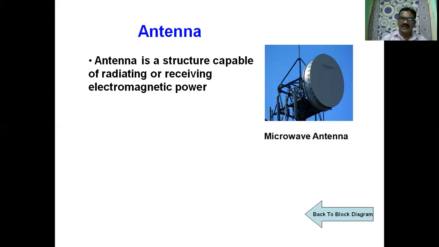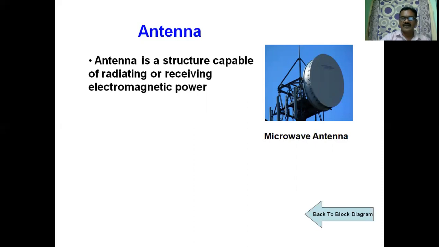When the antenna is connected to a transmitter, the electrical signal coming from the transmitter is converted into electromagnetic waves by using this antenna. The same antenna can be used as a receiving antenna at the receiving end, but the basic difference is that when an antenna is connected to the receiver, it converts electromagnetic waves picked up by that antenna into an electrical signal.